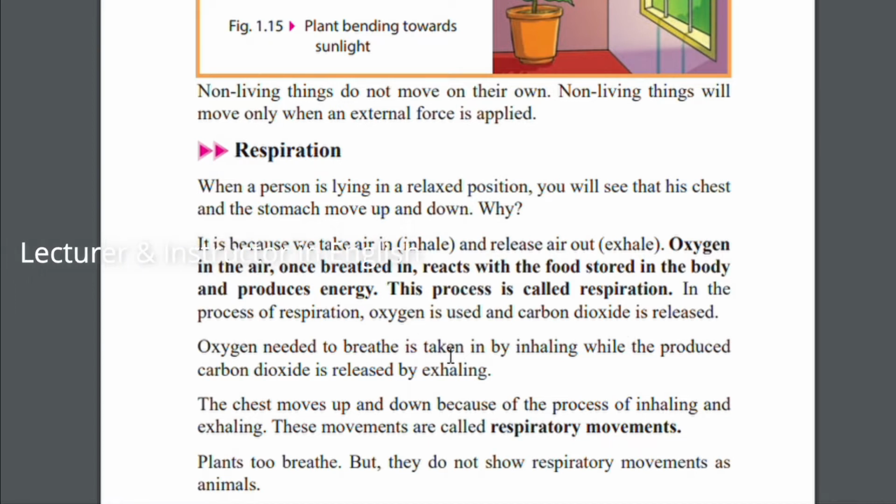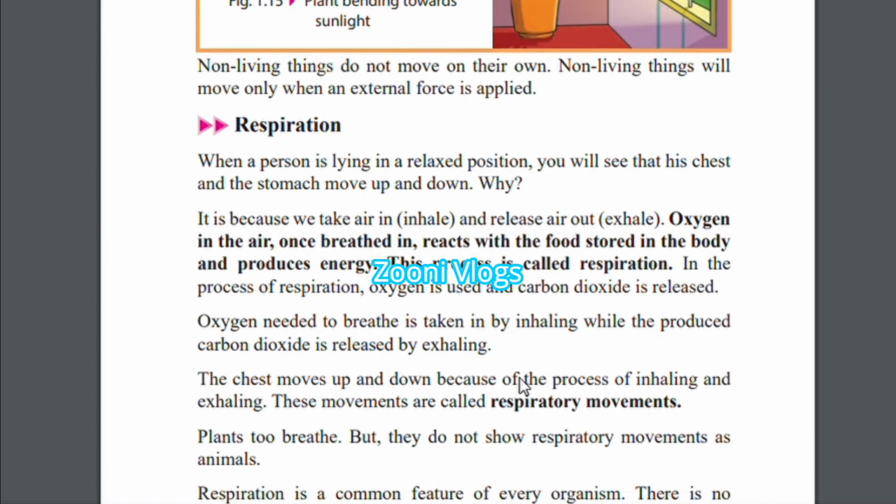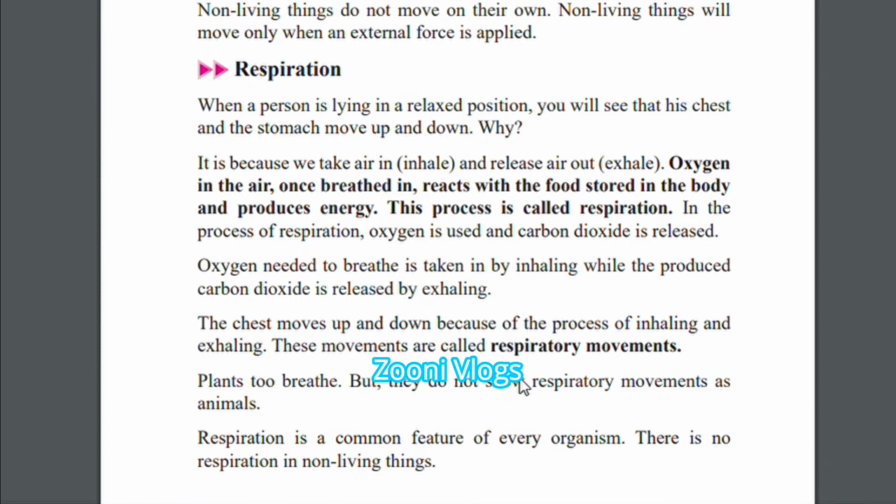Oxygen needed to breathe is taken in by inhaling, while the produced carbon dioxide is released by exhaling. We need oxygen to breathe. We take it in by inhaling, while the produced carbon dioxide is released by exhaling. The chest moves up and down because of the process of inhaling and exhaling. These movements are called respiratory movements.